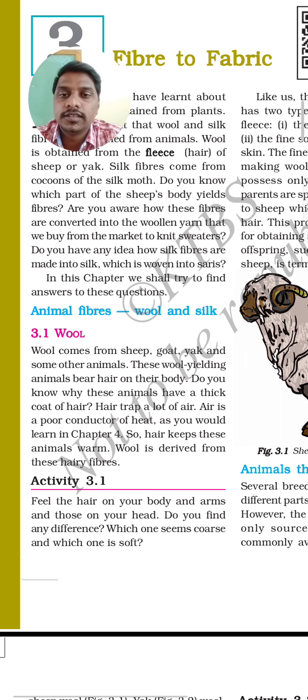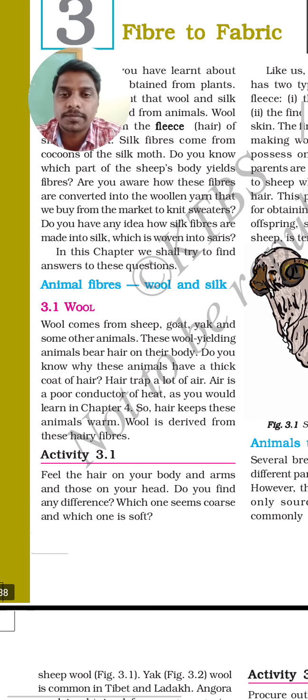Okay. So from which part of the sheep we are going to extract the wool, and which types of fibres were used to make the saris. Okay, like this we have different questions. For these types of questions we are going to find the answers in this chapter.